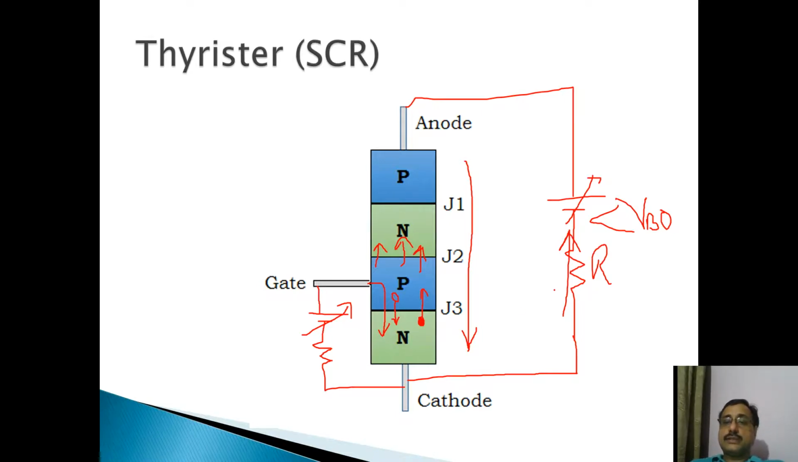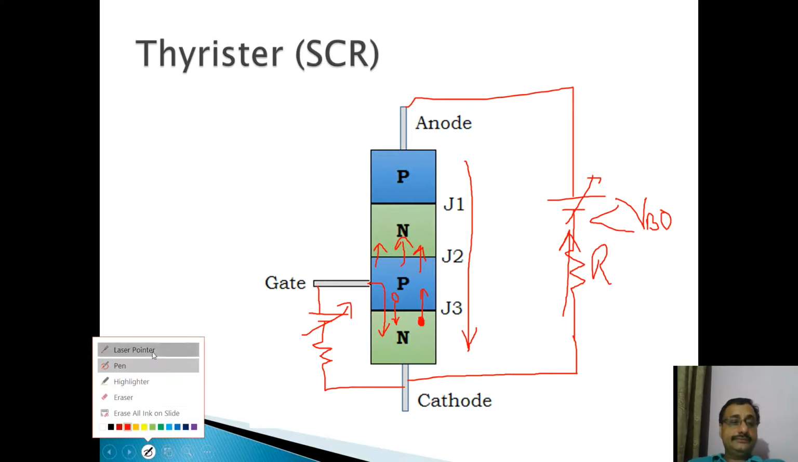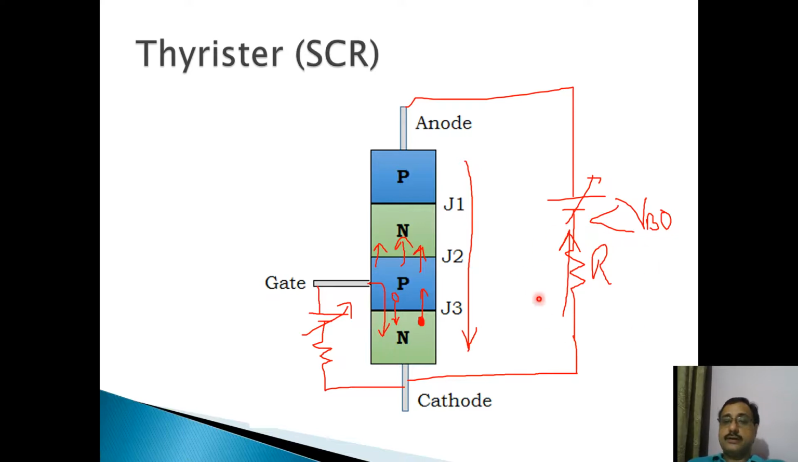So a large amount of current flows through the resistance, and the current is only limited by the amount of this resistance R connected in series here. You can see here, the current is only limited by this resistance R. So we can say that the SCR has turned on. So this is the method which is usually used to turn on the SCRs at lower input voltage.